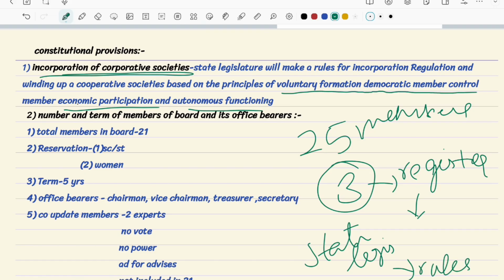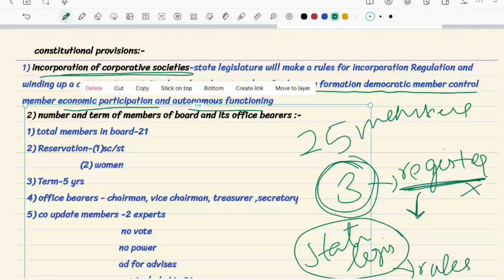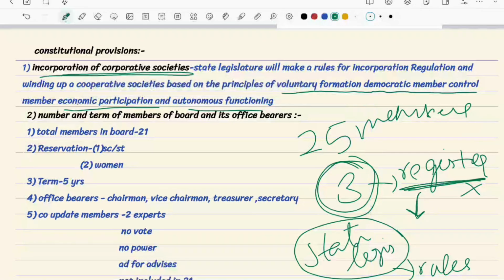It's not that I have 25 members, so I'll directly register. No. First of all, you should follow these principles. Then they will show you a registration process. After registering, the state government will keep some rules and regulations that you have to follow. Okay, I guess till here it is clear.